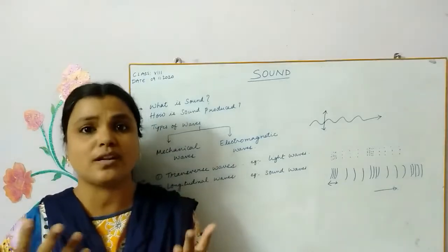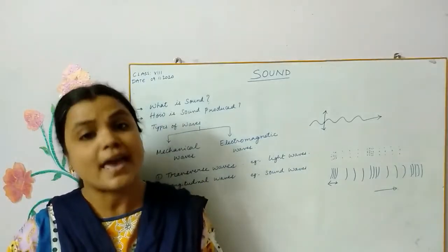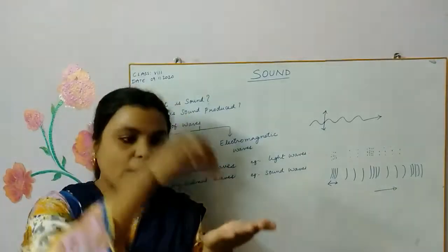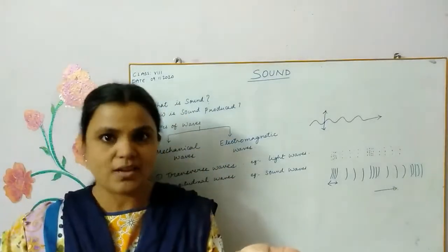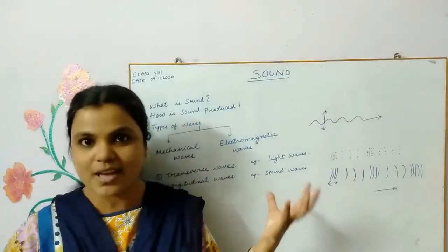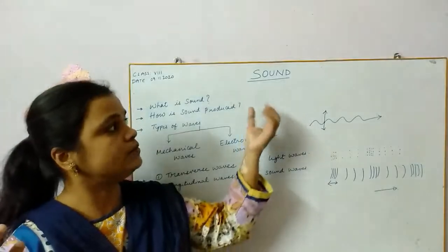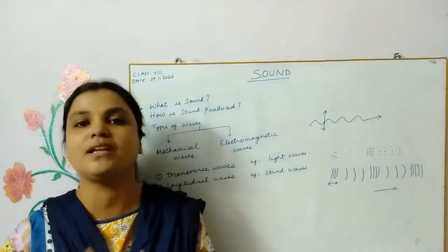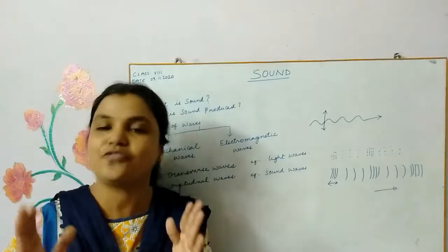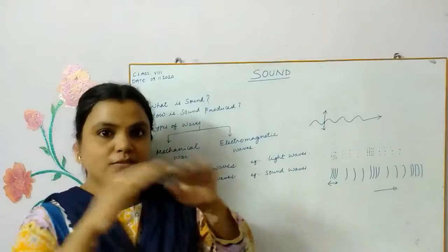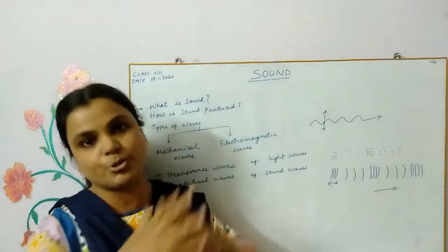So this wave, or the disturbance, is nothing but energy. So that energy moves from the point of contact towards the ends or the corners. It just spreads like this. The ripples spread. Have you seen it any time, children? So only the energy moves from one place to the other. In a similar manner, sound is also a form of energy, and that energy moves through the medium from one point to the other.